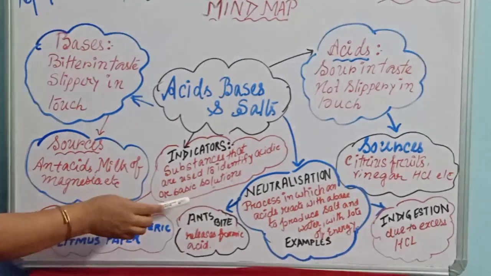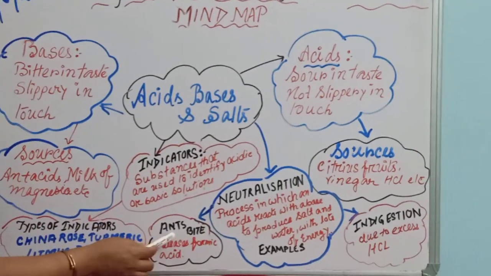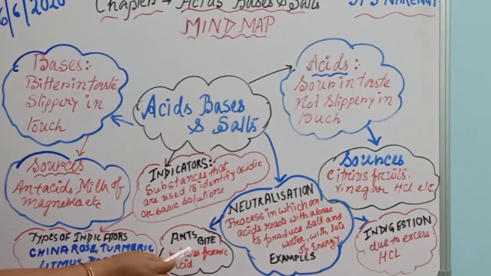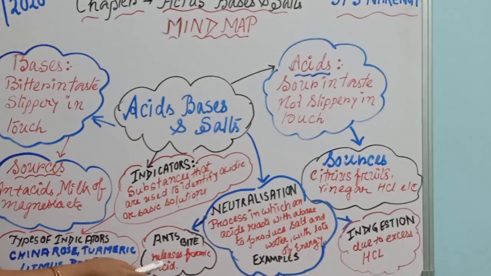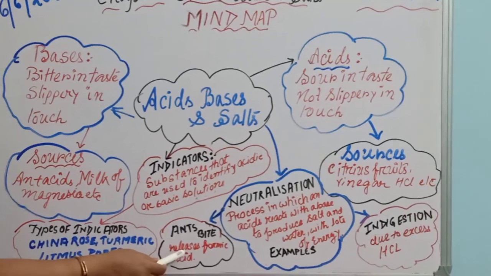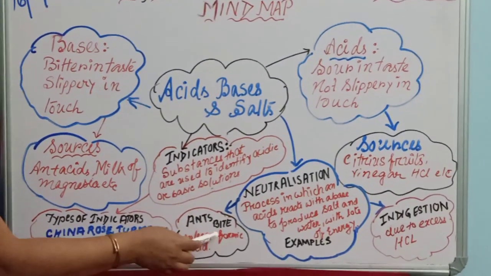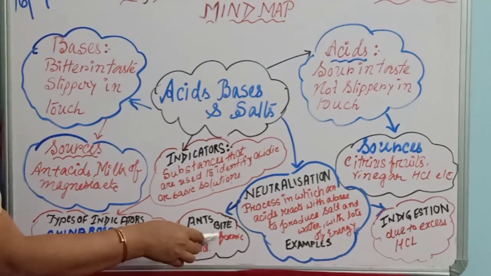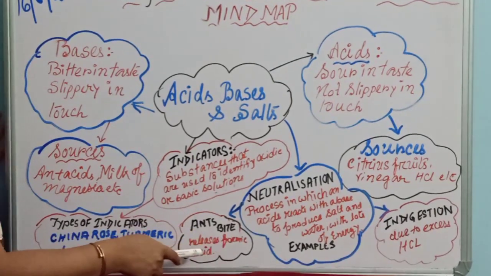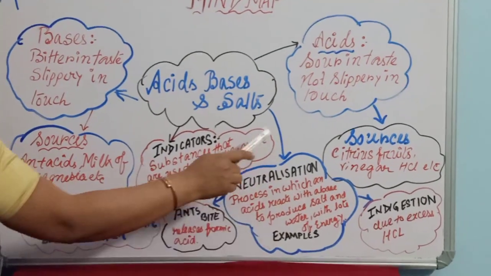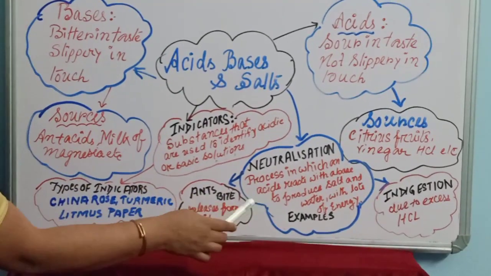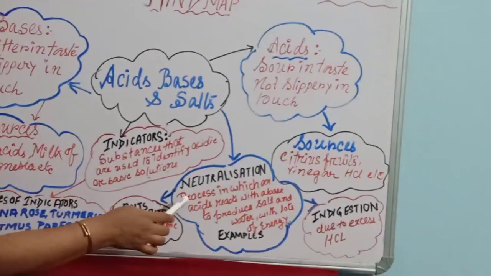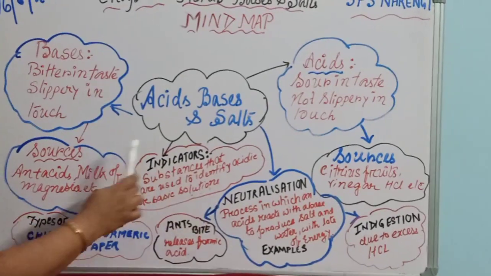Then we have discussed the ant bite. When ants bite, they release a kind of acid called formic acid, which results in severe pain. In order to nullify the effect of this formic acid, we put calamine solution. Like this, there were many more examples which we encounter in our day-to-day life related to neutralization.